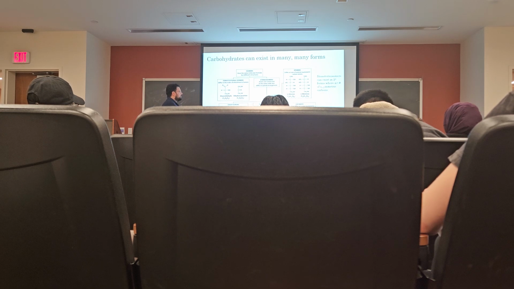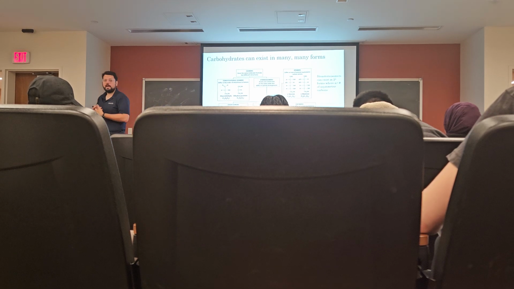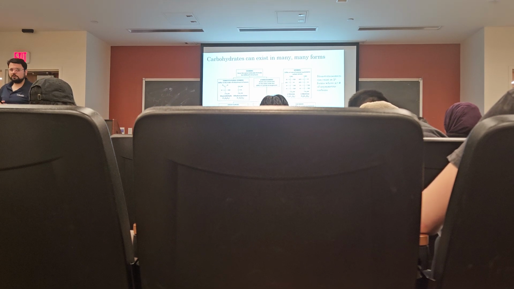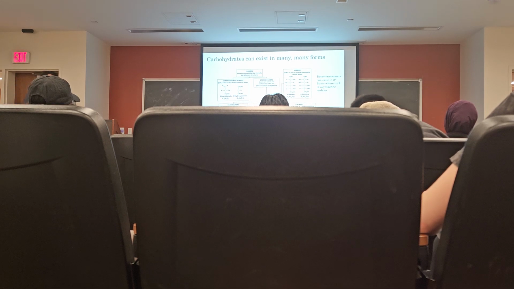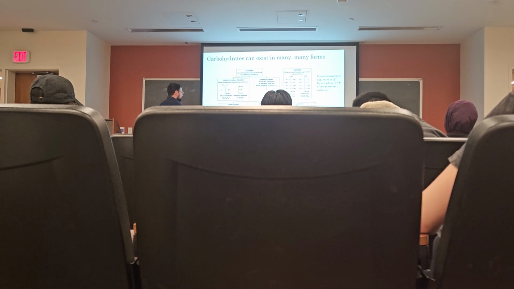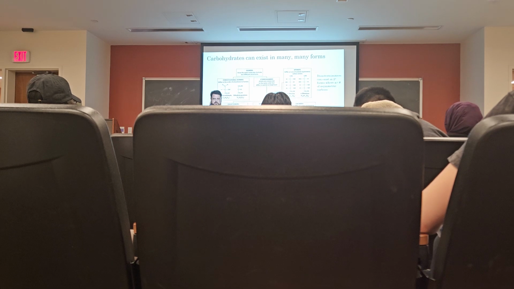Now, the number of diastereoisomers that can exist is simply 2 to the power of n, where n is the number of asymmetric carbons. So in the case of an aldohexose, like glucose, how many different diastereoisomers are there? Well, there's 4 chiral centers in glucose, so what's 2 to the power of 4? 16. So there are 16 possible aldohexoses, right? 8 of them will be the D configuration, and 8 of them will be the L configuration.